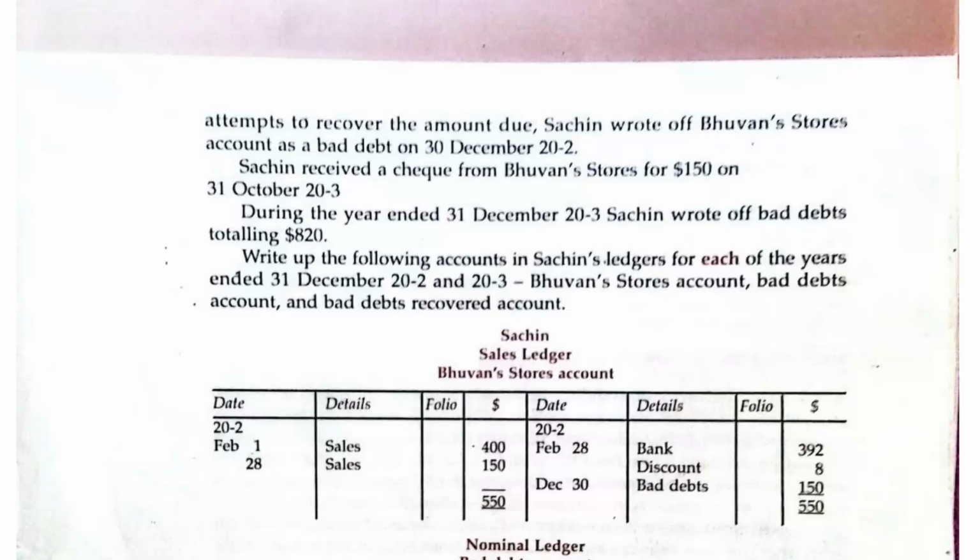During the year ended 31st December 2023, you wrote off bad debts totaling 820. Now, what are you required to do? It is to write up the following accounts in his ledgers for each of the years ended 31st December 2022 and 2023: Bavans Stores account, the bad debts account and bad debt recovered account. We have to show entries in the bad debt account and the bad debt recovered account.